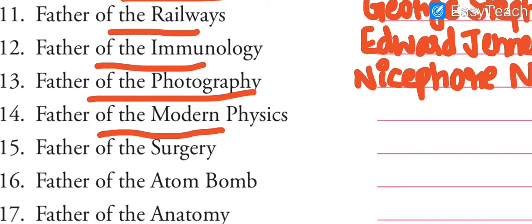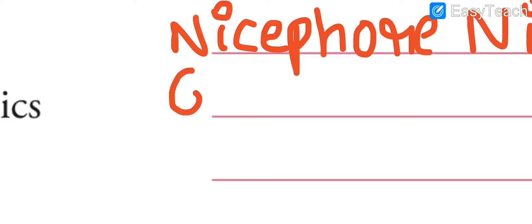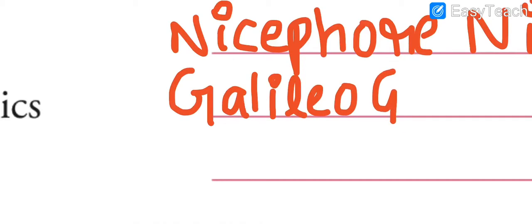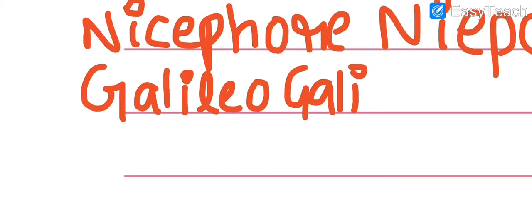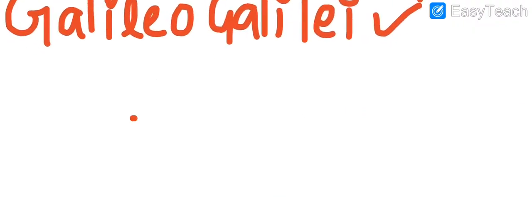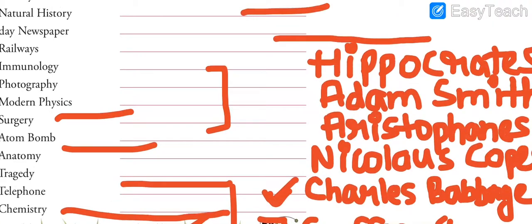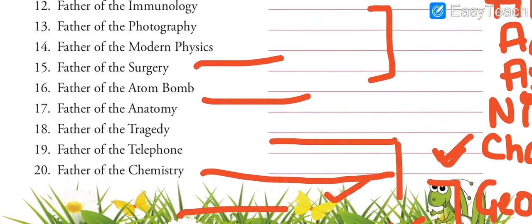Next is the father of modern physics. Who is the father of modern physics? He is Galileo Galilei. Now, can you tell me one of the important inventions made by Galileo Galilei? If anything strikes your mind when you hear this name, if you know the answer, you can write to me in the comment section. I'll be waiting for all the answers. Just a second, I'll just fix it up.